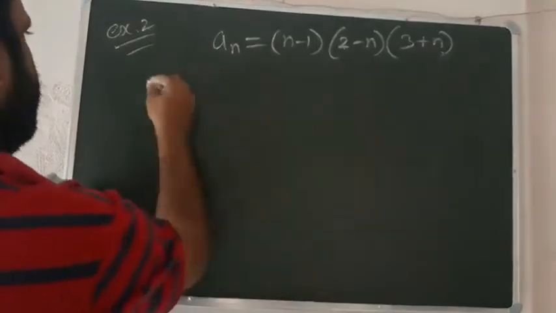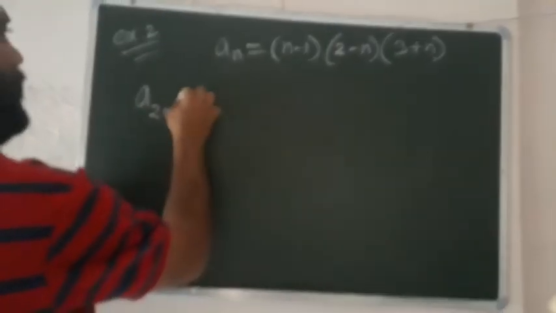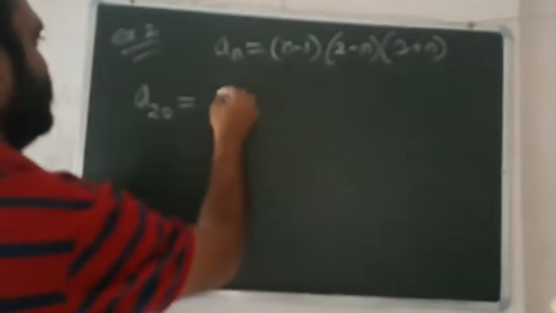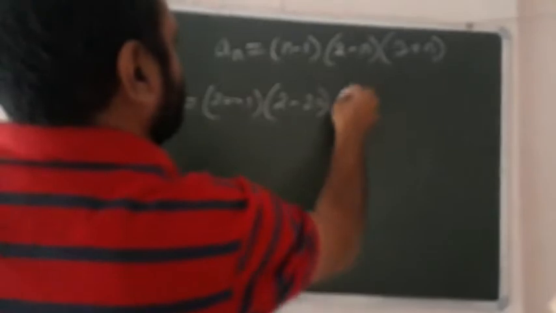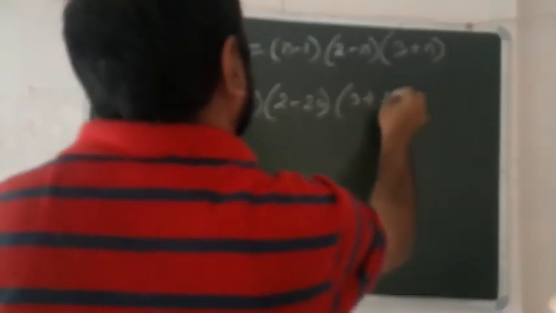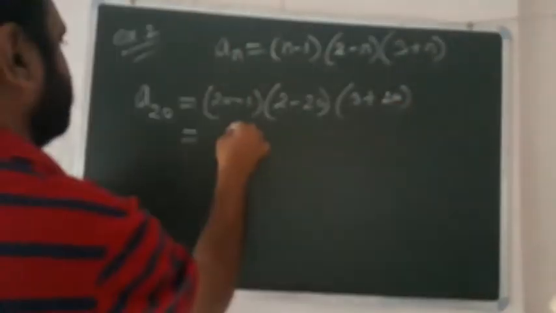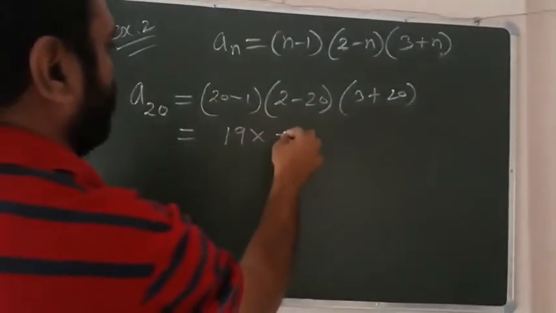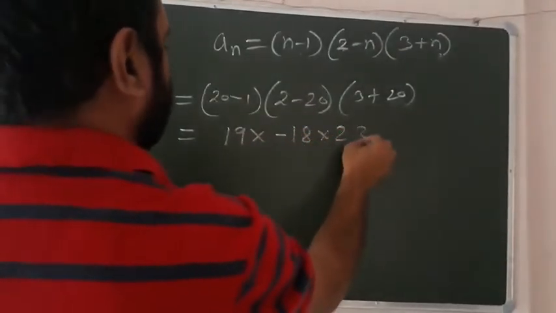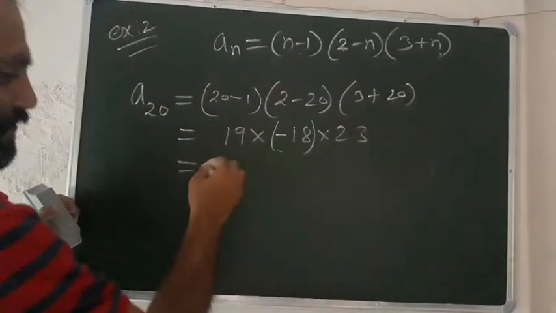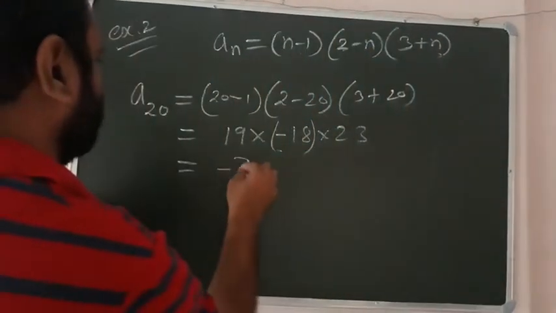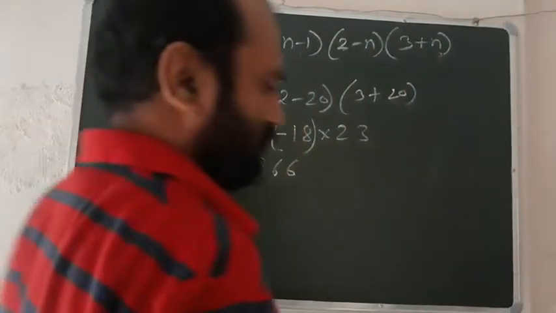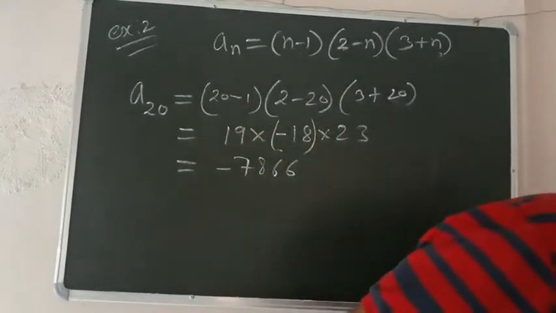You have to find the 20th term of this sequence. So the 20th term is, we can put n equal to 20 here. So we will get 20 minus 1, 2 minus 20, and 3 plus 20. When we simplify, this becomes 19 into minus 18 into 23. When we simplify this, it becomes minus 7866. So this is the 20th term of this sequence.